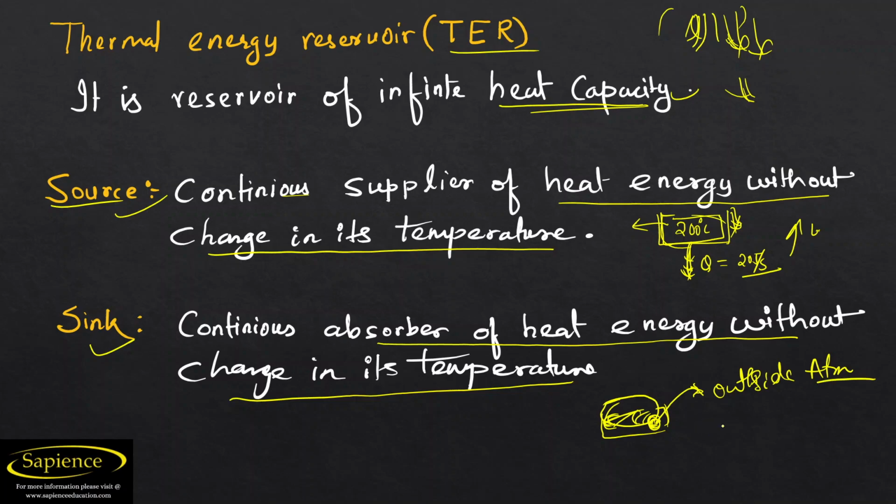It does not mean that the outside atmospheric temperature will rise. No, that is never possible. You will hardly see a rise in the temperature of the atmosphere due to AC. So that's why it is known as a sink of infinite capacity.